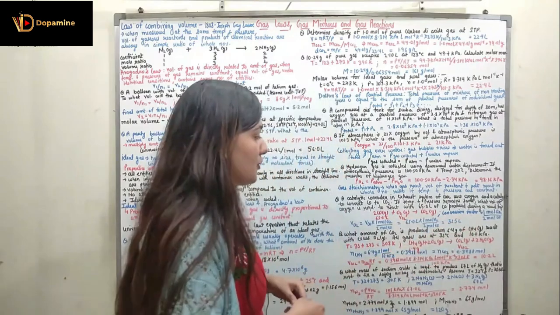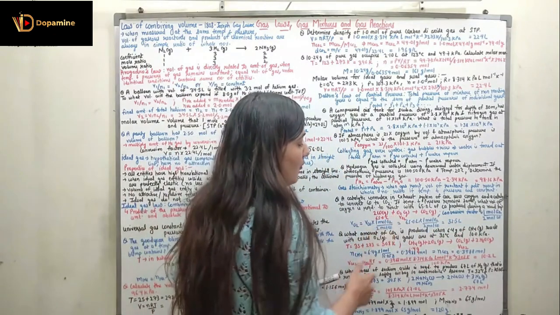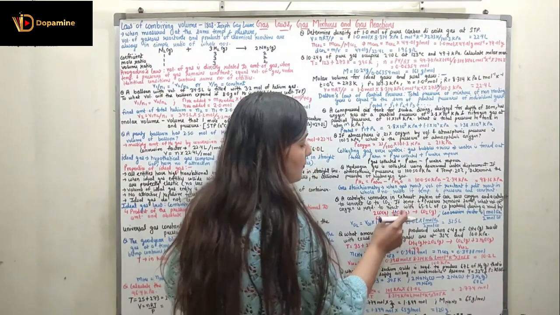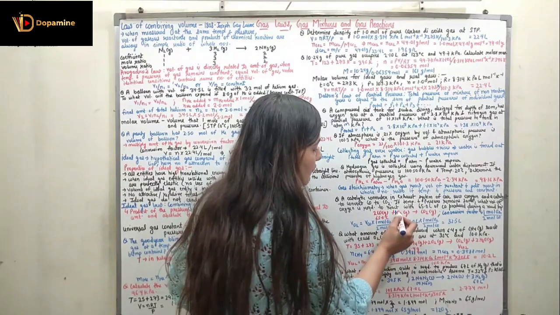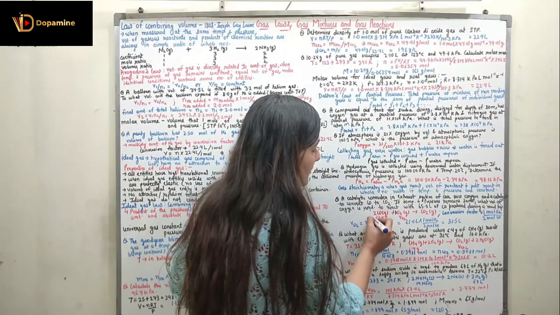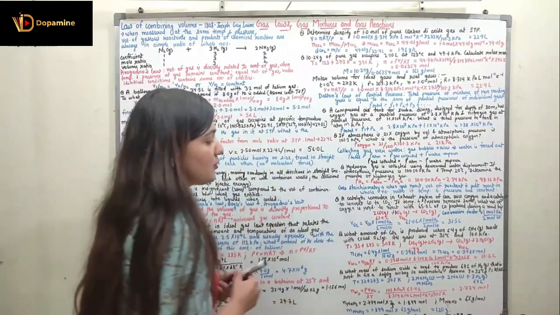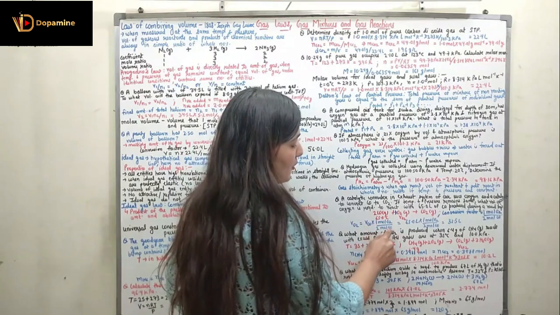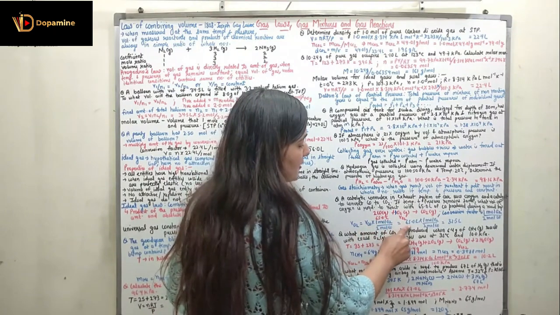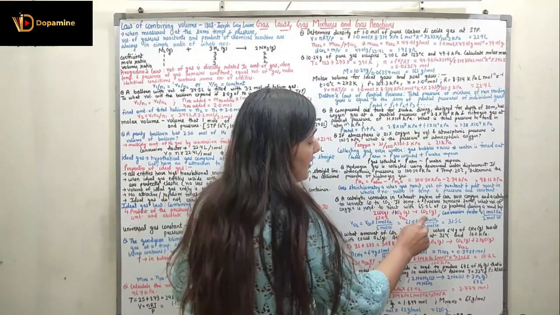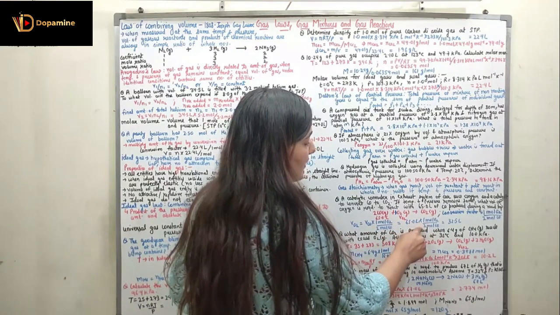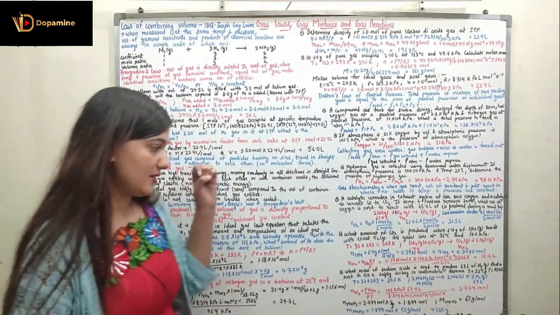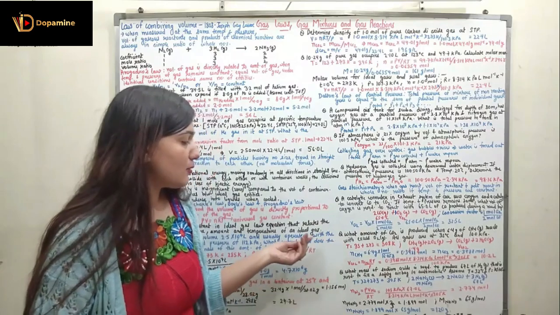For the conversion factor, it would be 1 mole of O2. The amount of O2 is what we have to find out, so we put the coefficient of O2 in the numerator: 1 mole of O2 divided by 2 mole of carbon monoxide. So volume of O2 is equal to volume of carbon monoxide multiplied by 1 mole O2 divided by 2 mole of carbon monoxide. Volume of carbon monoxide is 65.0 liters multiplied by 1 mole of O2 divided by 2 mole of carbon monoxide. So it is 32.5 liters. This was a very simple question. Based upon this, let's discuss the next question.